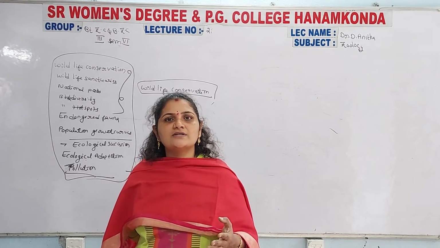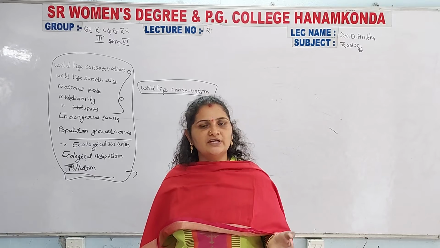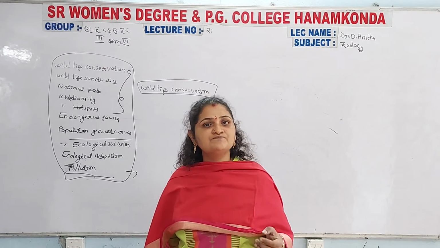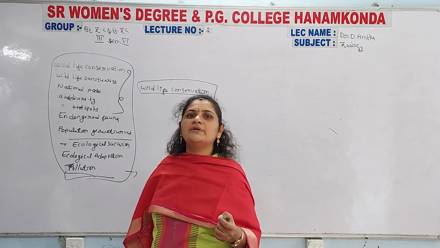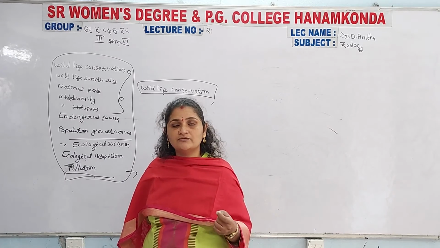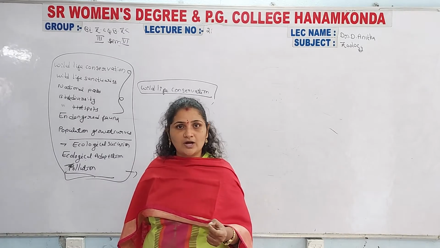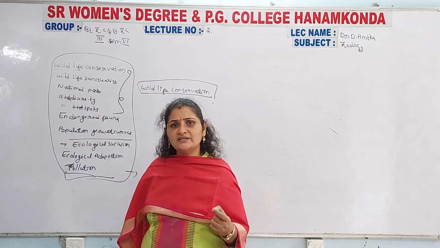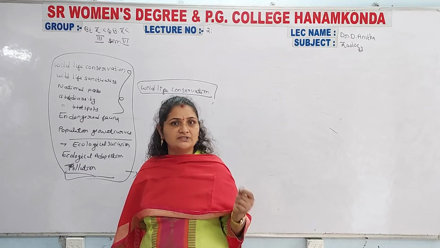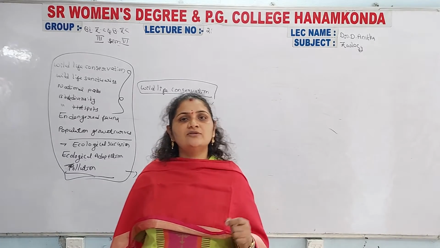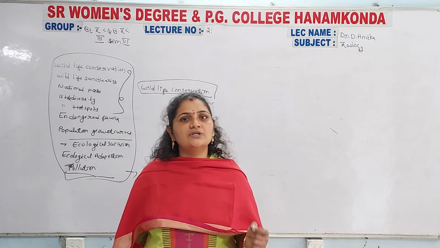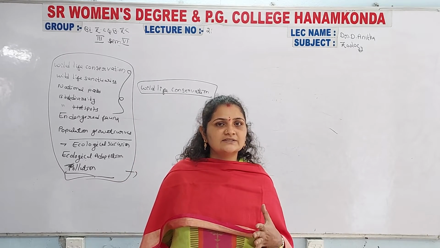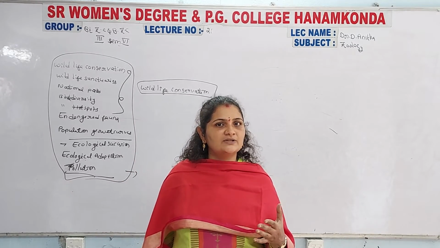The rock areas are not suitable for the living of other plants and animals. Why? Because the rock areas may not be helpful for the deposit of water or any soil, so that area is not helpful for the living of organisms. Gradually it develops and is reconstructed into a forest ecosystem.